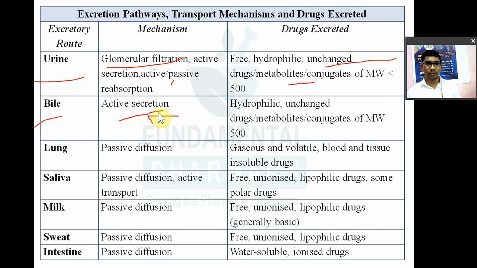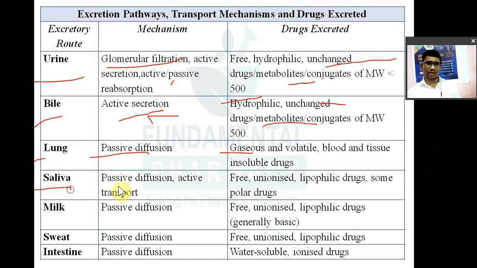And which kind of drugs? Hydrophilic drug, unchanged drug, okay, sorry, here it should be lipophilic. So lipophilic drug, unchanged drug, metabolite and their conjugate having molecular weight near about 500 electron. So bile. Then lungs: in the lungs, drugs will be excreted by passive diffusion, for example gaseous and volatile anesthetics. Then blood and tissue insoluble drugs, alcohol is also there.